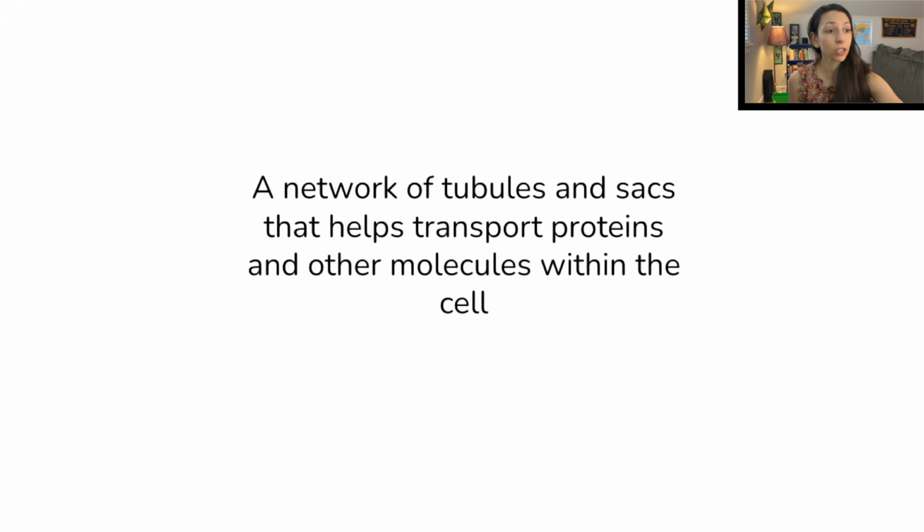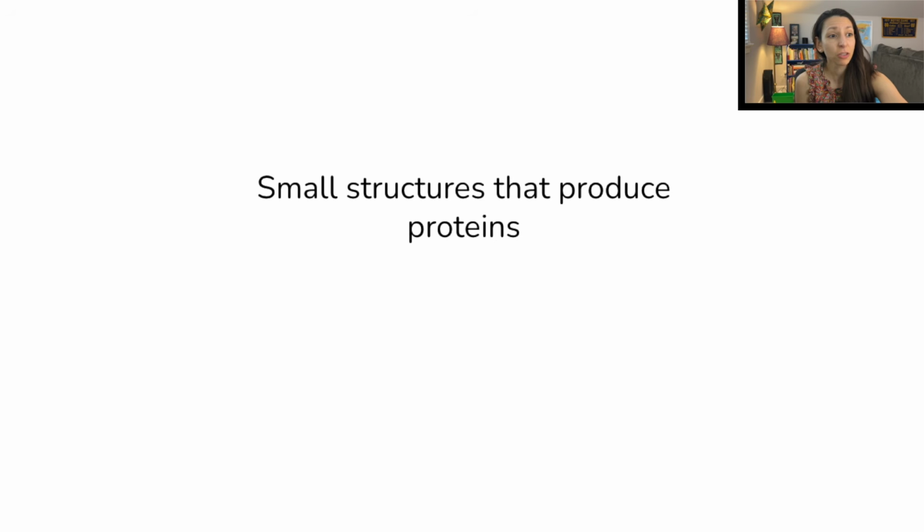All right. This structure is a network of tubules and sacs that helps transport proteins and other molecules within the cell. That organelle is the endoplasmic reticulum, and we can have the smooth endoplasmic reticulum and the rough endoplasmic reticulum, or the RER. The RER has the ribosomes, so think R for ribosomes, R for rough in rough endoplasmic reticulum. All right, small structures that produce proteins, we were just talking about these.